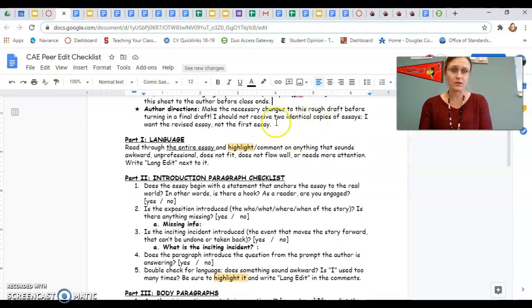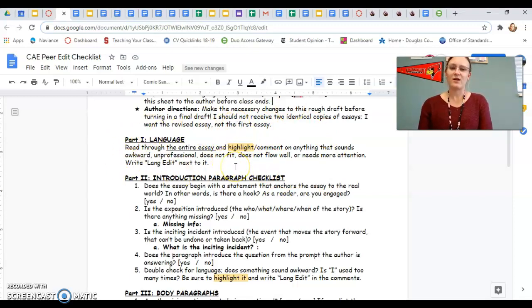If you're an author, your job, once you get this back from your partner, is to start making changes to your essay. There's no point in even making revisions if you're not going to make the revisions. So your partner's going to take the time to go through and look at this essay and edit it for you, but it's your job to go back and make the changes you need so that it is looking like a very fine essay. So first up here is language.